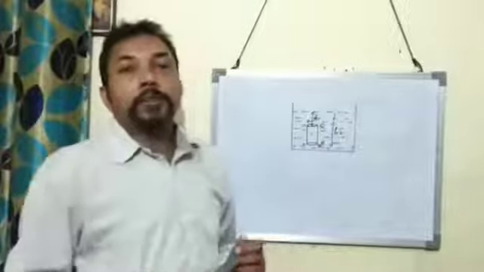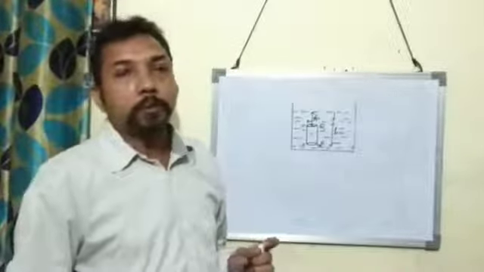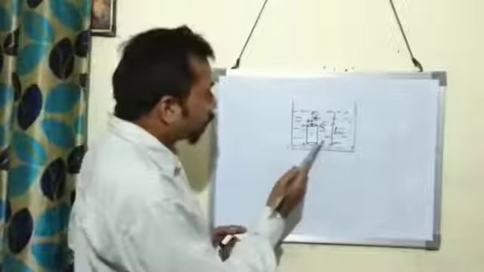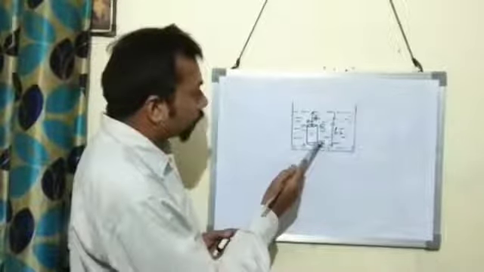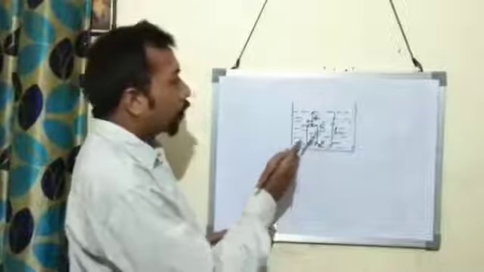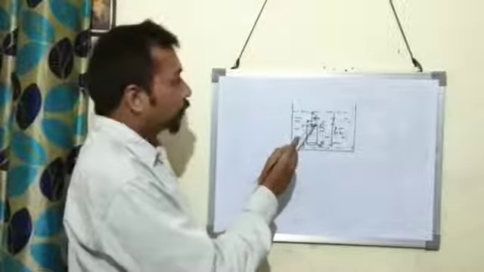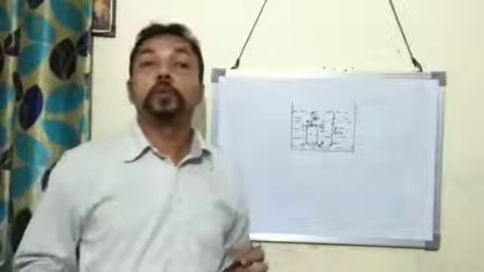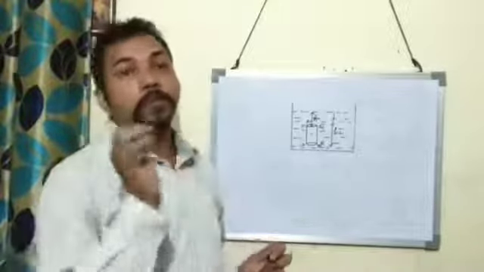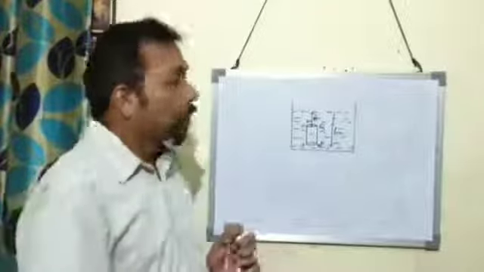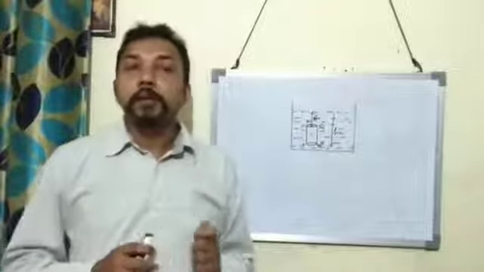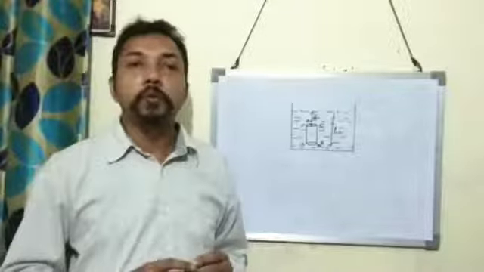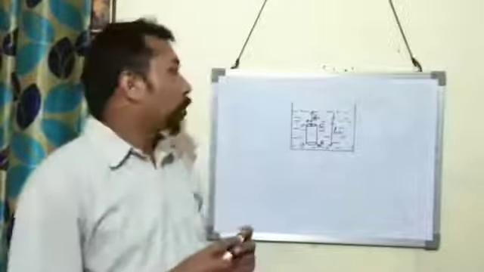Force is the product of pressure and area of cross section. The force acting on the lower surface is more than the force acting on the upper surface. So the difference of these two forces causes upthrust. This is the reason for upthrust. Now we are going to derive a mathematical expression to find the upthrust or buoyant force.